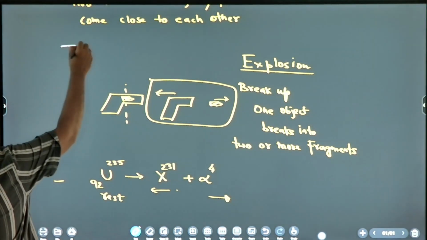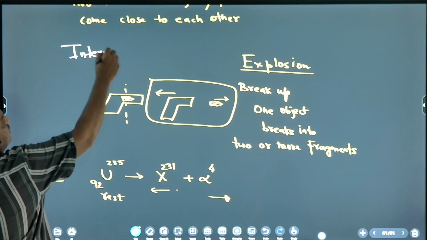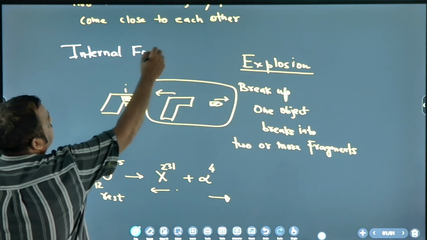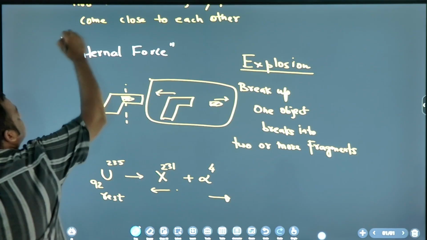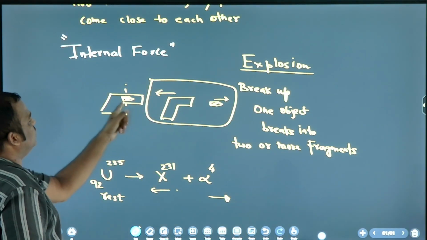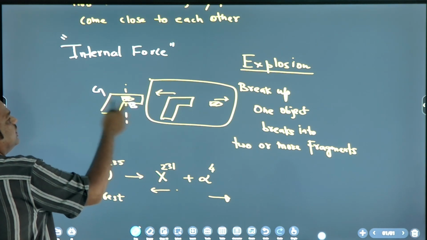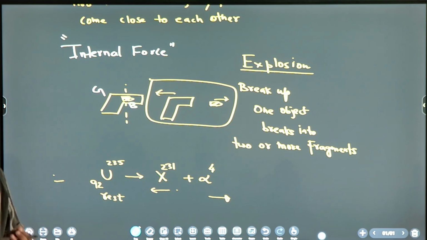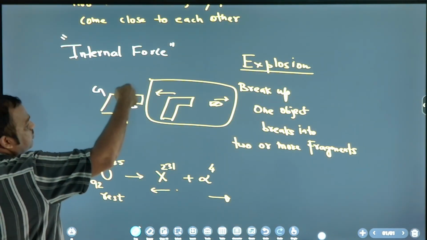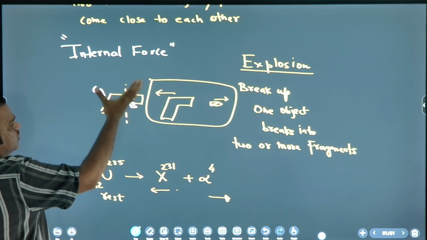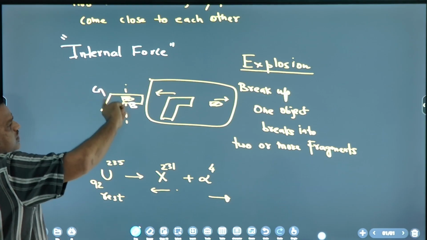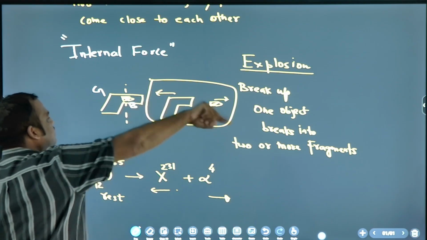What is internal force? If you look at this gun and bullet, some internal process is going on. A chemical reaction is going on. So the gun is throwing the bullet to this side.